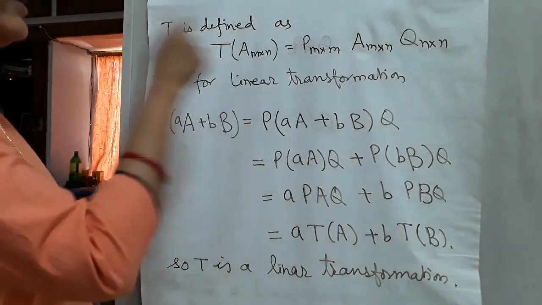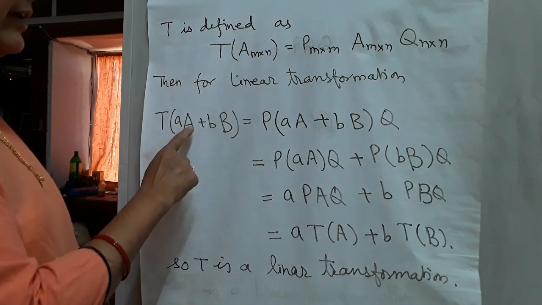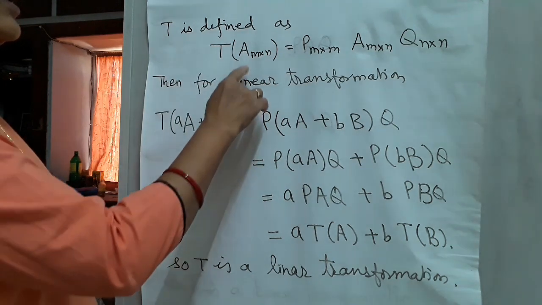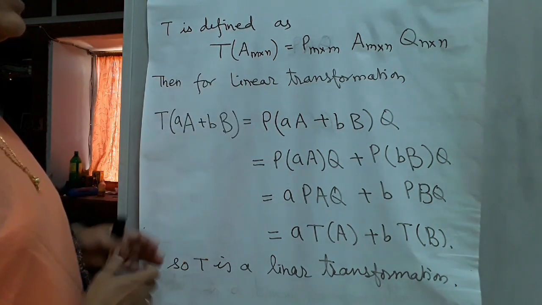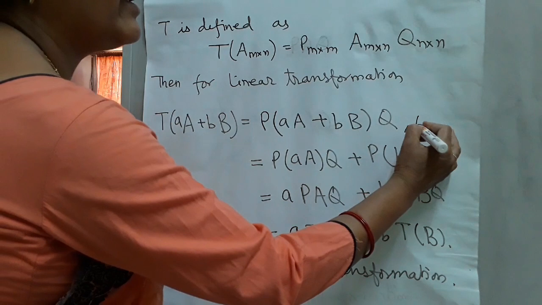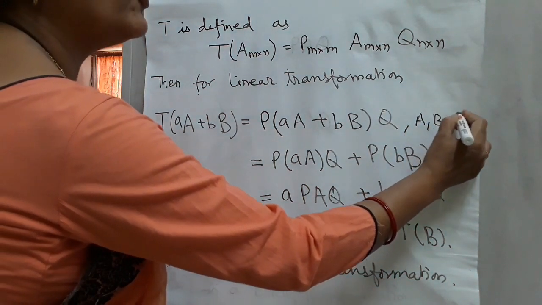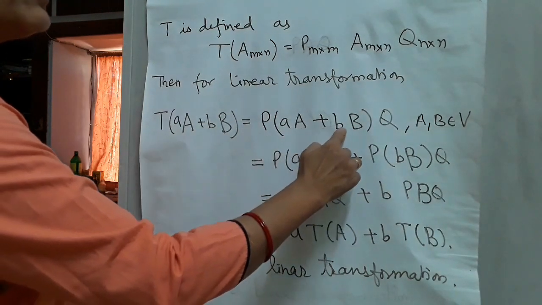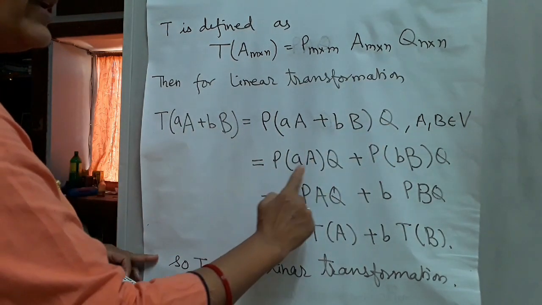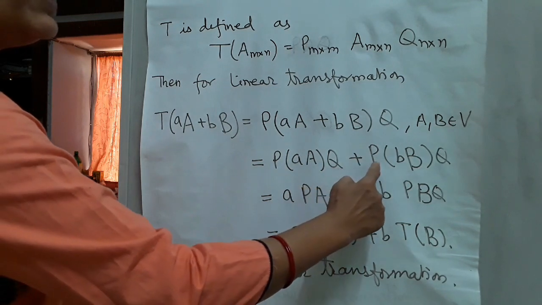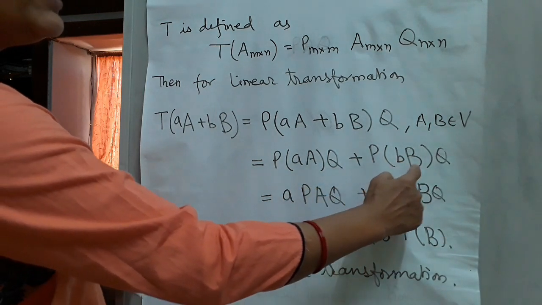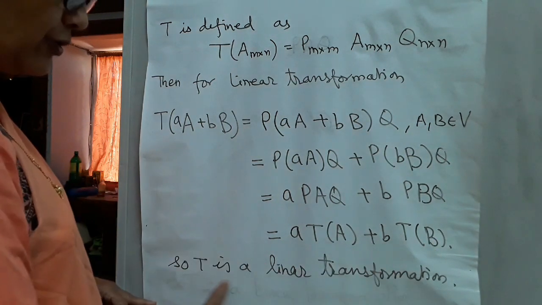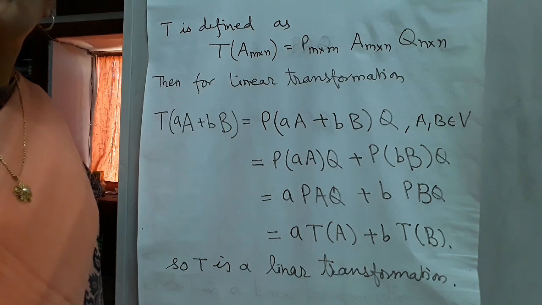Then for linear transformation, T(a A plus b B), where A and B are m cross n matrices, it means A, B belongs to V. P(a A plus b B)Q is equal to a P A Q plus b P B Q. So a T(A) plus b T(B). So T is a linear transformation.